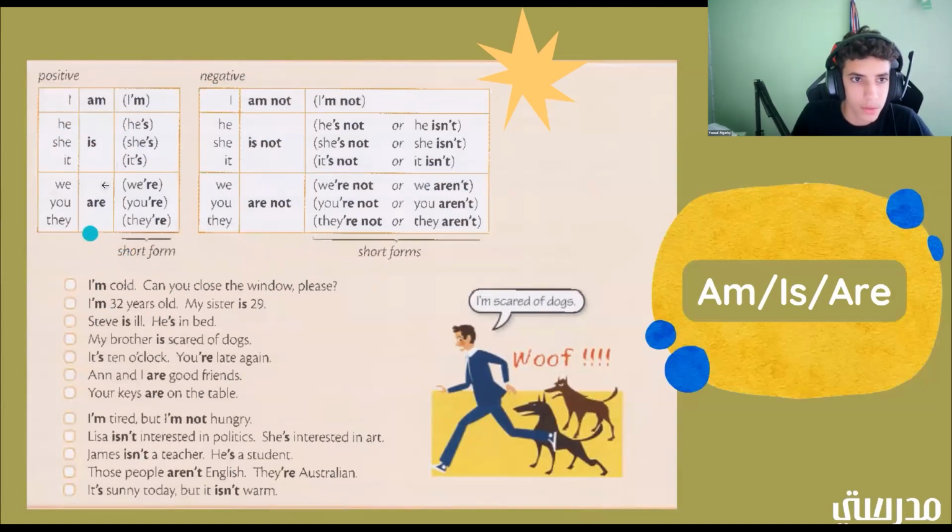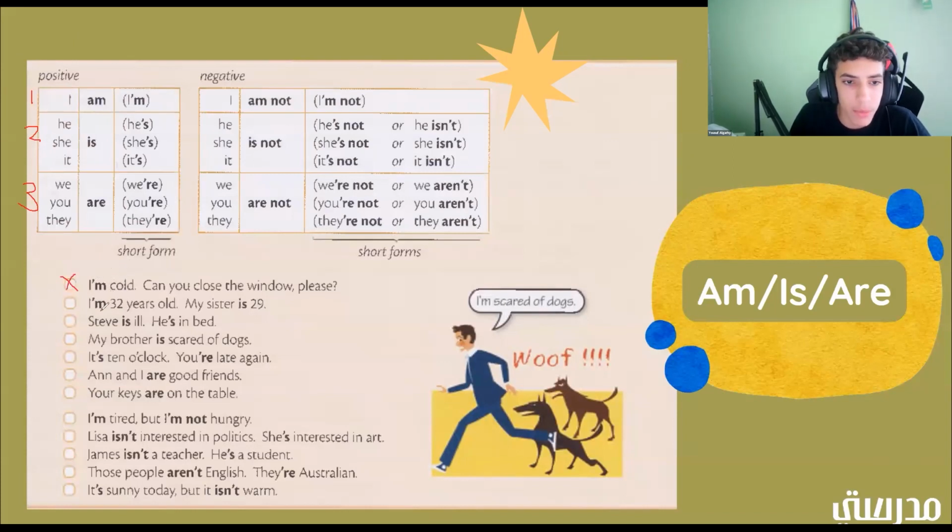I'm cold is positive. So here we have three groups, right? We have this group, which we have I am. This is the second group, which we have he, she, it. This is the third group. We have we, you, they. So which group is it part of? One, you're right. So we have I am, I'm, and that's the first one. So let's just X this one out, okay?